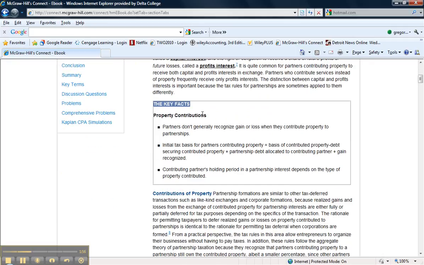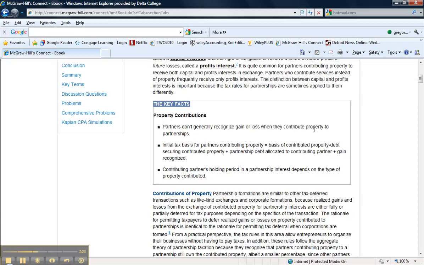Some key facts about property contributions. Most importantly, partners typically don't recognize any gain or loss when they contribute property to a partnership. So if a partner has land worth $100,000, and their basis in the land is only $40,000, then when they contribute that land to a partnership, there's no gain recognized.